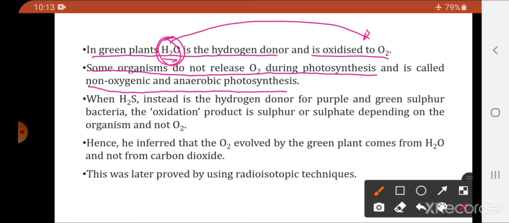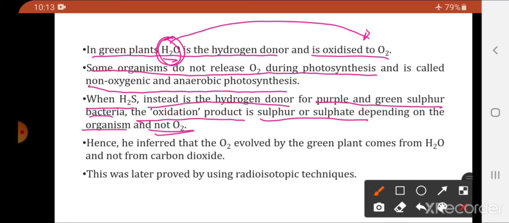So we will take the example of anaerobic photosynthesis, where oxygen is not released. When H2S instead is the hydrogen donor for purple and green bacteria, the oxidation product is sulfur or sulfate, depending on the organism, and not oxygen.